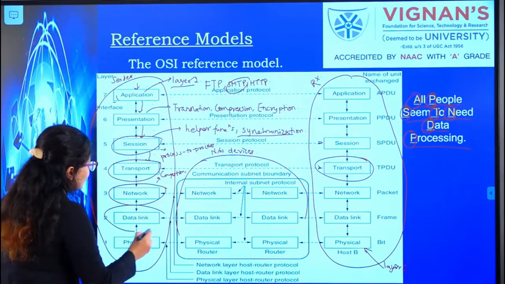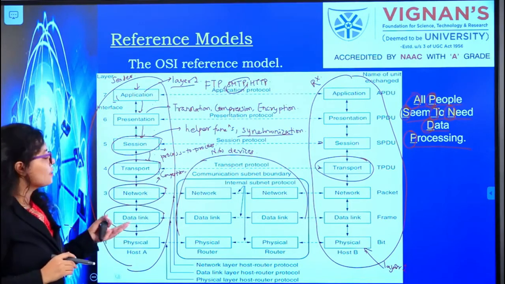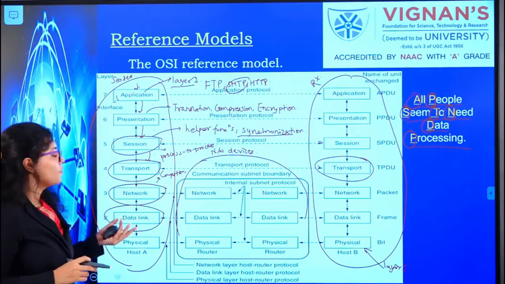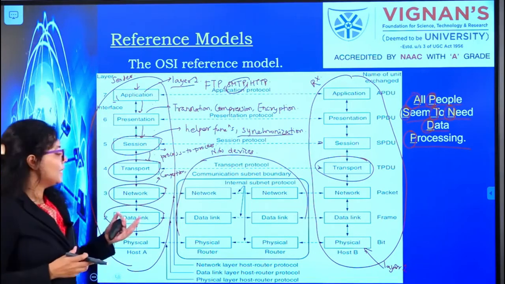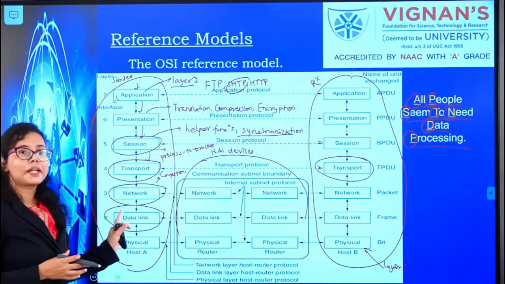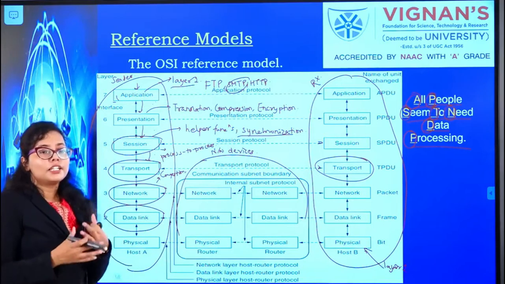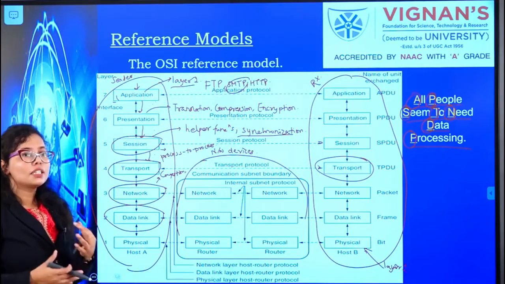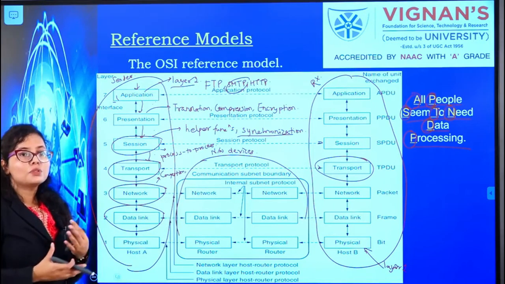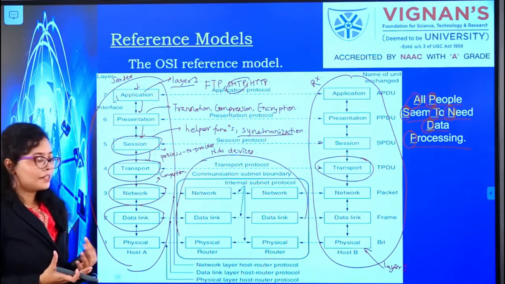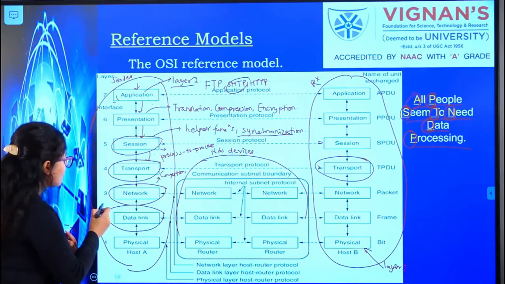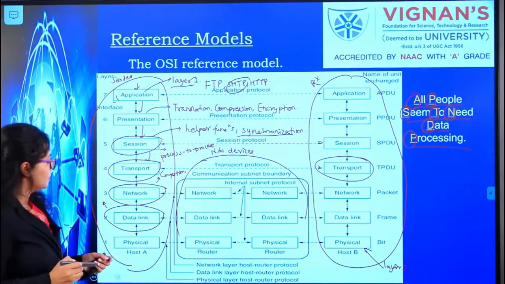The next layer is the data link layer. What is the function of the data link layer? The basic functions of the data link layer are framing and error control. We already discussed error control. Suppose you are sending data packets from sender to receiver, there needs to be some kind of mechanism to detect whether the data packets at the receiver are correct or not, and to some extent we have to recover the errors and recover our original data packet. That is also one of the functions of the data link layer.